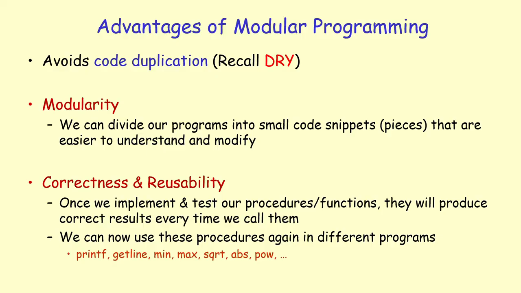So when we write a program, we do not re-implement these things. They have already been implemented and tested for correctness by somebody else and put into a library. So we are basically just making use of these functions that somebody else has already implemented. That lets us avoid rewriting these functions, which is very important, right? So we are both using a correct implementation of these functions, and we are just reusing them rather than re-implementing